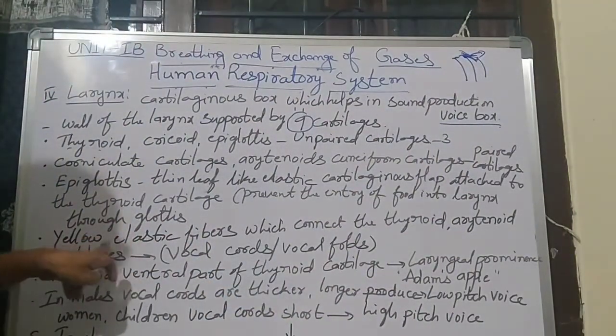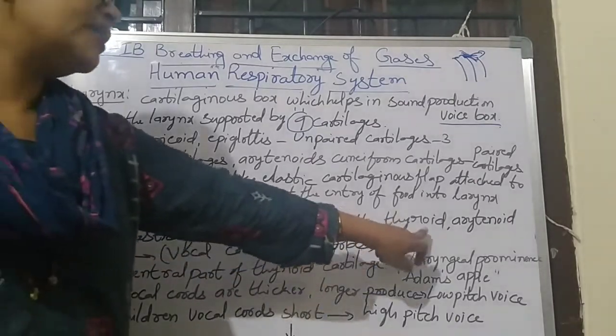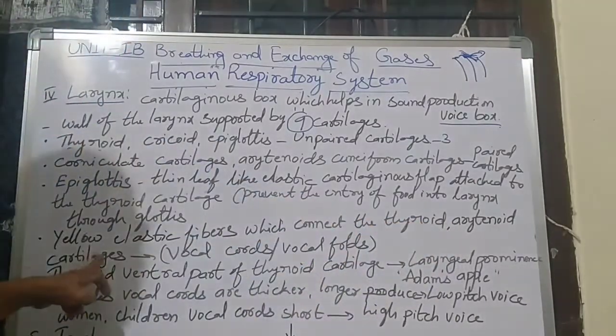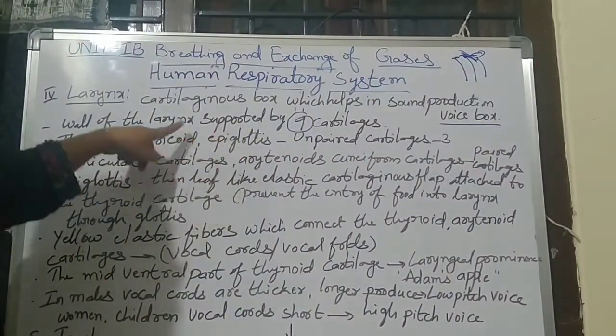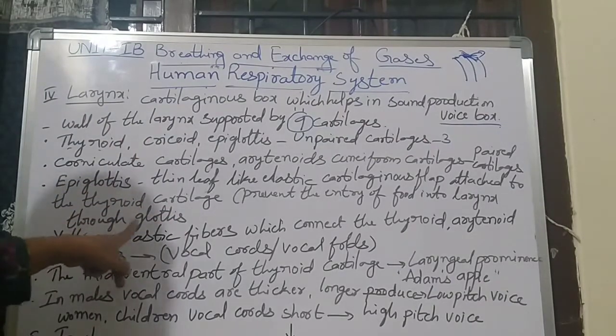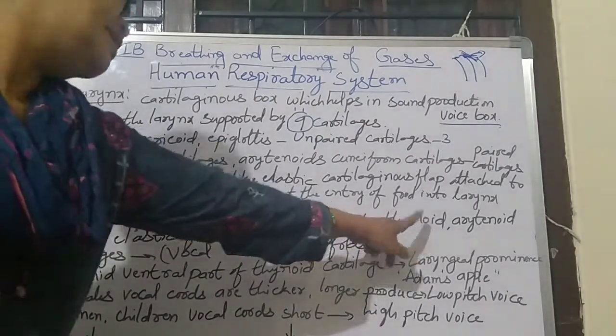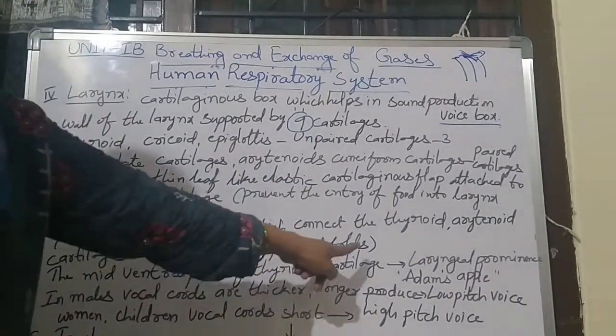Next, yellow elastic fibers connect the thyroid and arytenoid cartilages. They are attached to the arytenoid cartilage, and they contain the vocal cords or vocal folds.